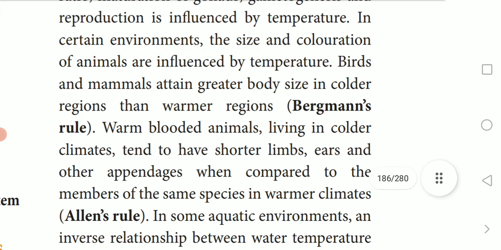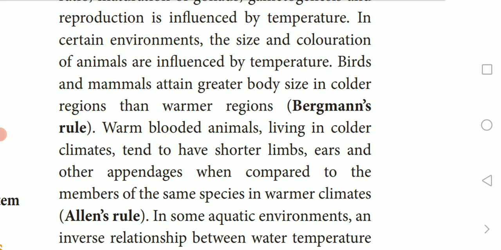The first one is Bergman's rule. Just mark it out. Very important, 2 marks. What does it say? Bergman's rule: birds and mammals attain greater body size in colder regions than in warmer regions.